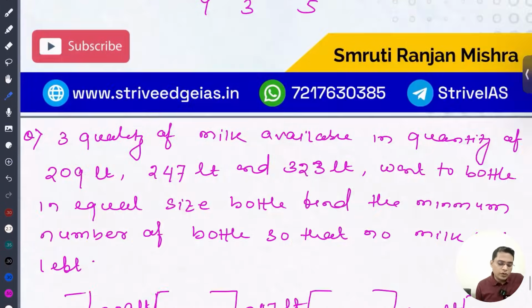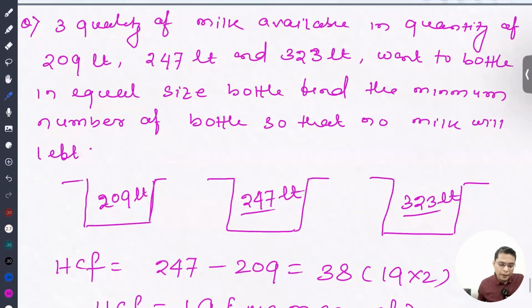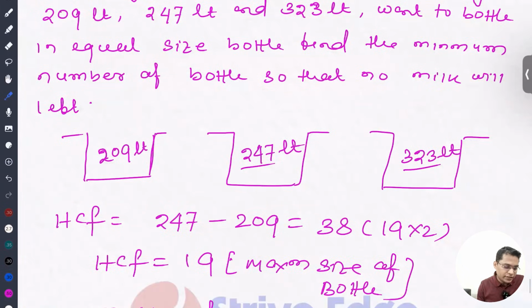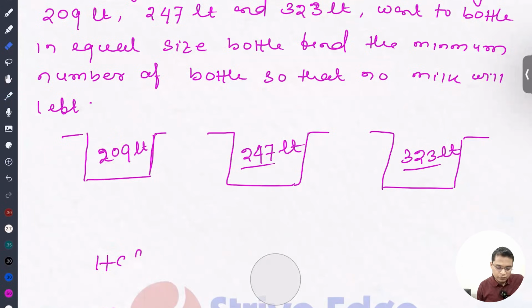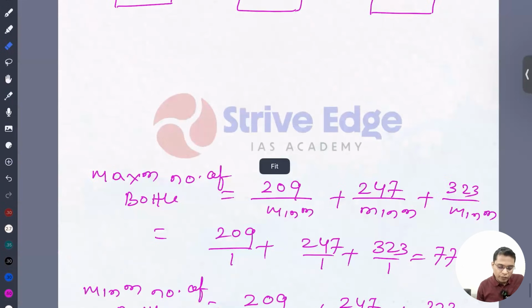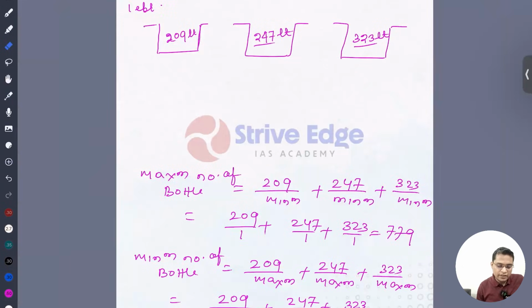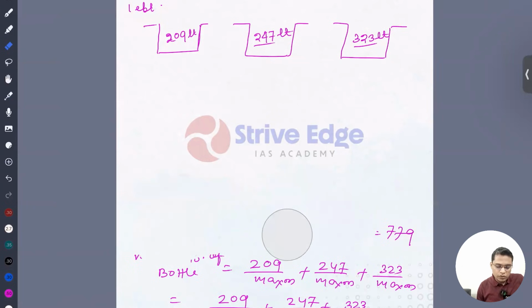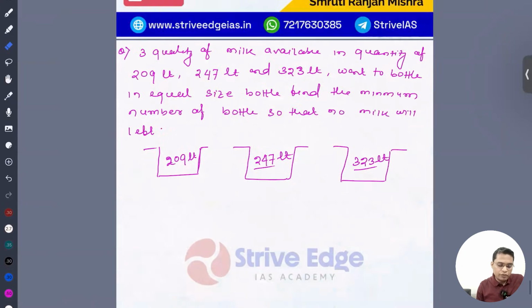आगे बढ़ते हैं. This is a very good question. ठीक है, this is a very good question. Let me open it, I'm just solving it. Listen very carefully, a very interesting question. Hope so far everything is okay and you are able to understand everything. I don't think you are having any problem.